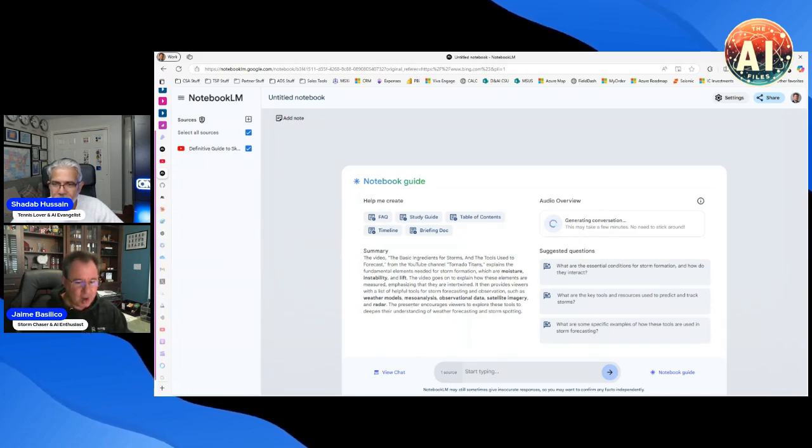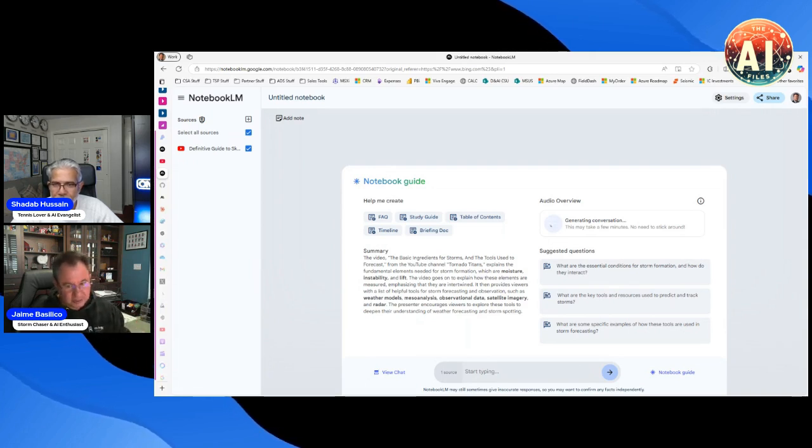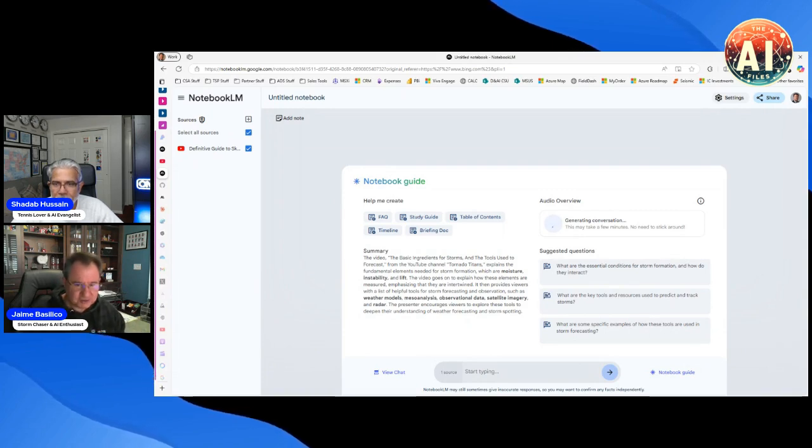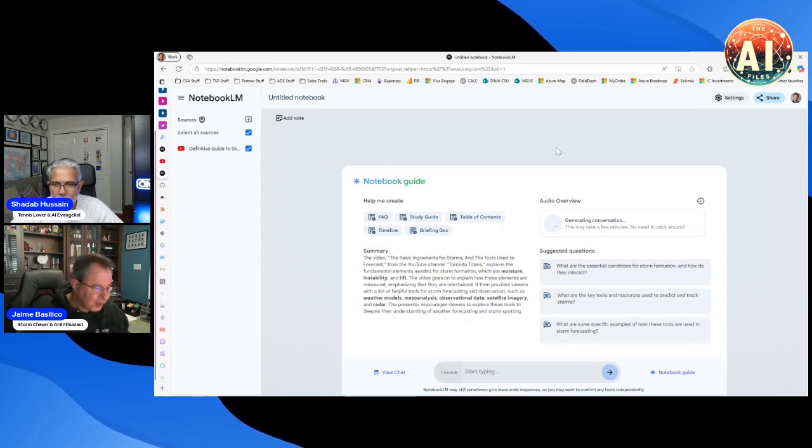You can see why this is taking things by storm. It's a nice, simple interface just to interact with any of your data, creating those table of contents and study guides. By the way, the study guide is kind of cool because it creates questions and answers. If you were literally studying for something, this is a great way of creating a study guide and actually studying against it. So anyway, that is NotebookLM.